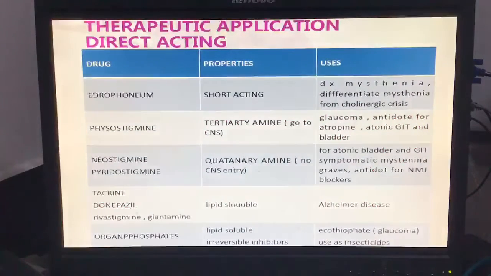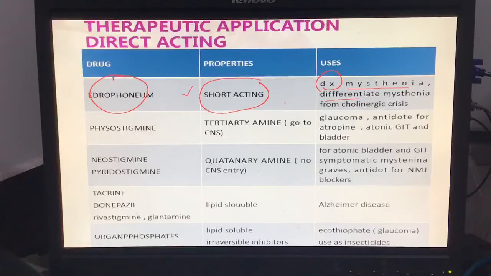Okay, next we move on to indirect acting drugs. The first is edrophonium. What is the use of edrophonium? What is the important thing about edrophonium? Must keep in mind it is short acting. This drug is not used for treatment of myasthenia gravis. We use this drug for diagnosis of myasthenia gravis.